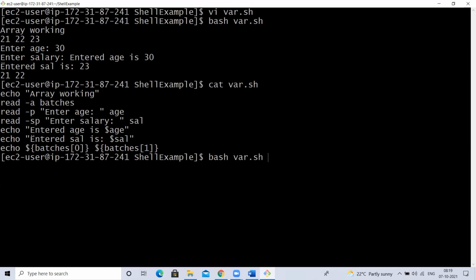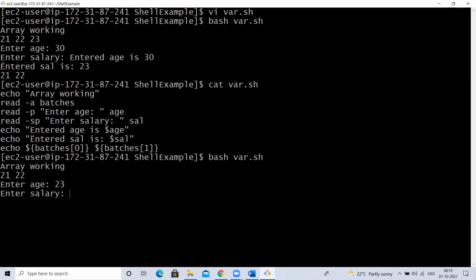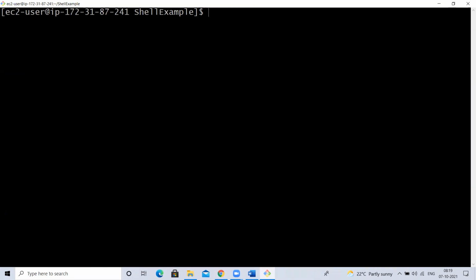Let me show once again. Here it is asking for the batch; I'm giving two values, 21, 22. Then it asks for the age, and I enter 23. Next it asks for the salary variable; I'm entering 24, but it is not showing, meaning it is held securely. Now it shows the age and the salary. If you use -sp, the value will not be displayed when you enter it; it will be secured.